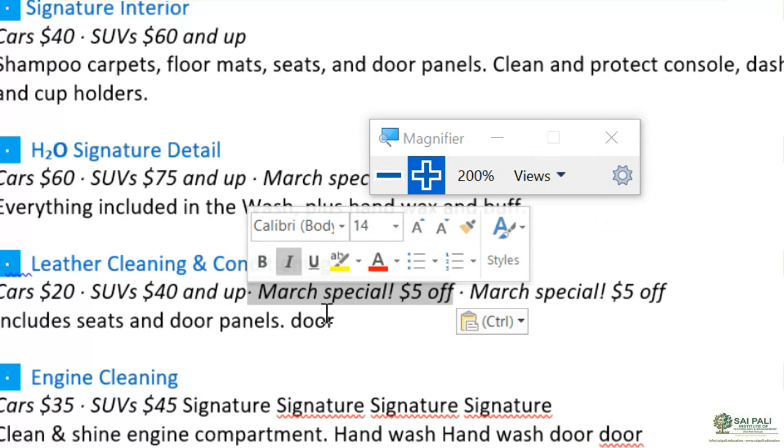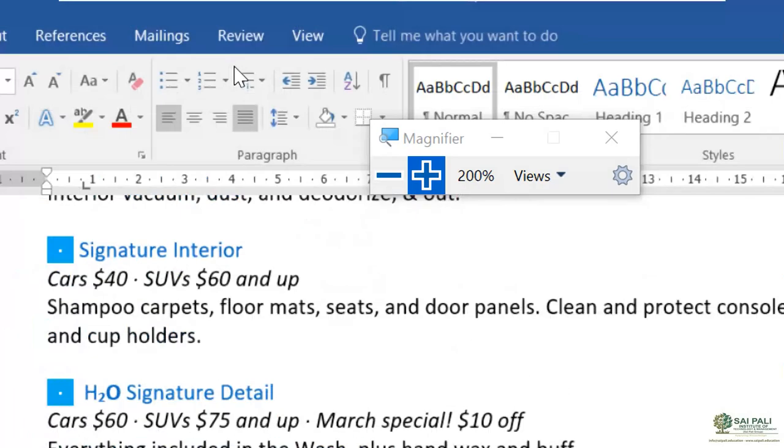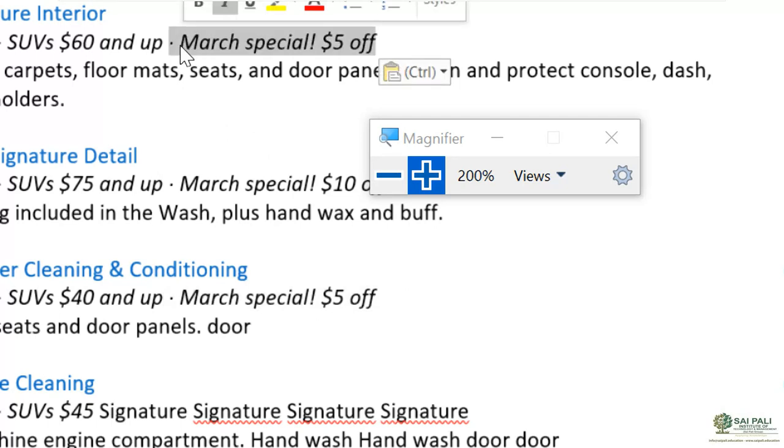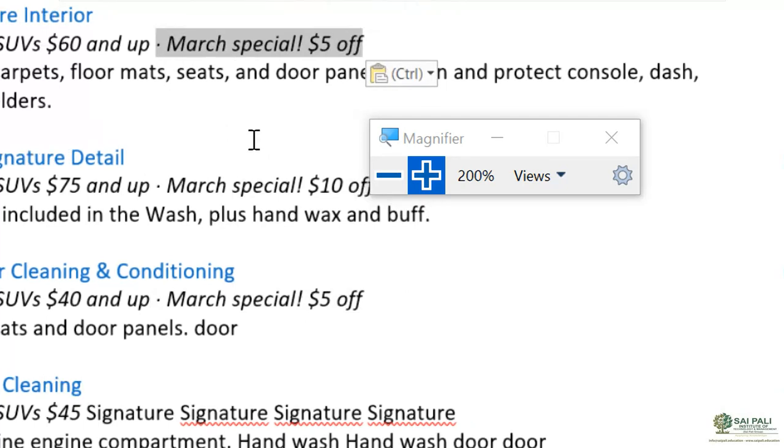Now it is moved from there to here in this place. So you can do drag and drop also. Click on that and then drag it to the location where you want and release it. So this is moving your text.